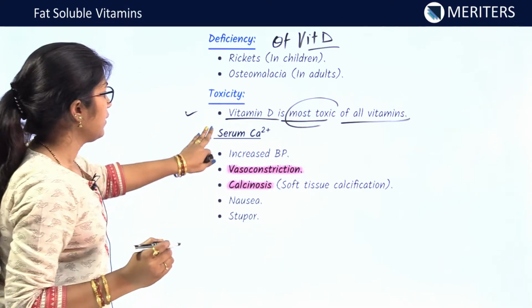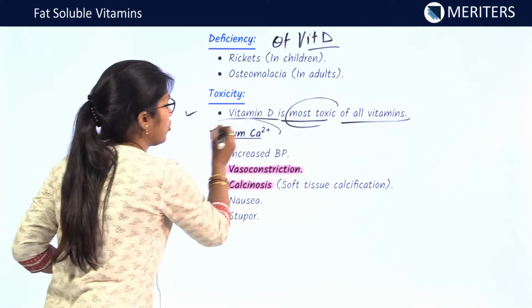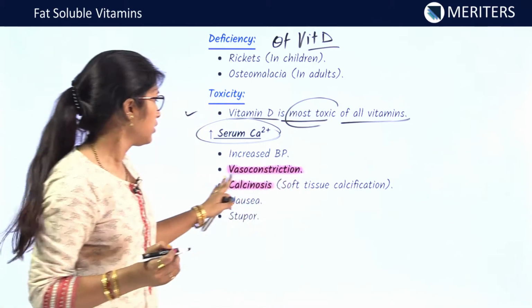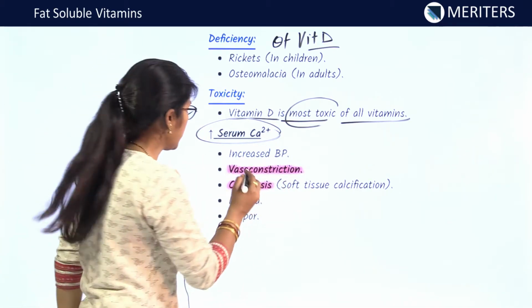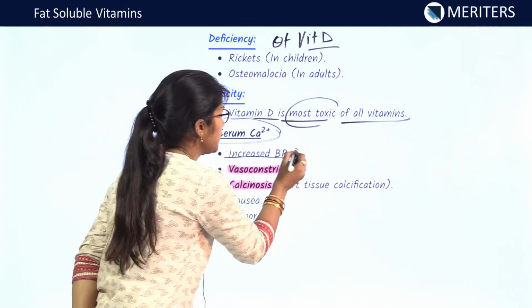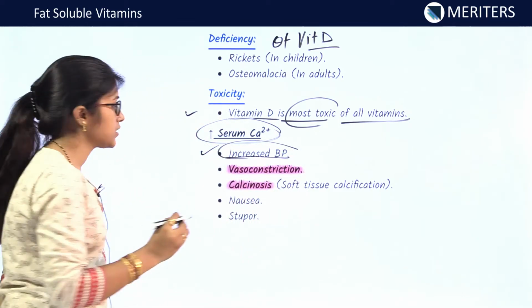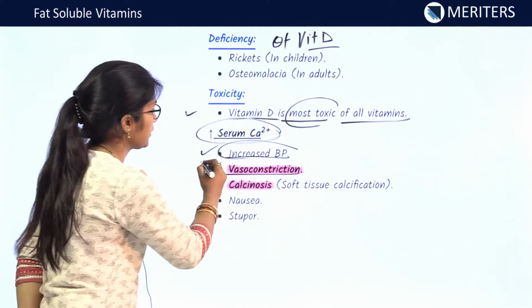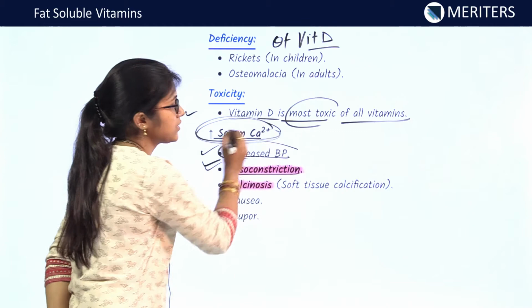Now we'll see the toxic effects of calcium. When the serum calcium increases, what happens to the body? See, increased blood pressure, this is important. Vasoconstriction. If vitamin D is increased, then serum calcium will increase in the body.